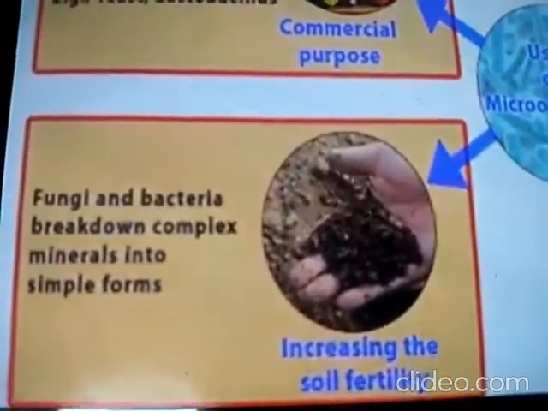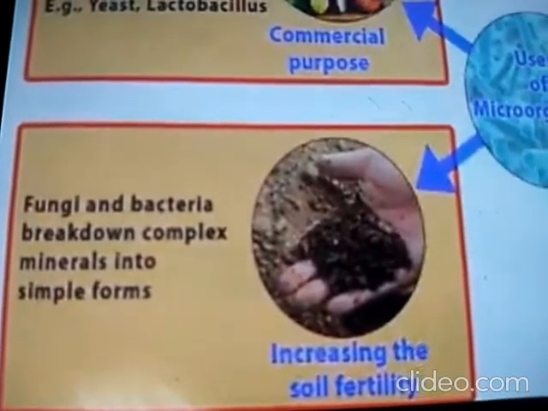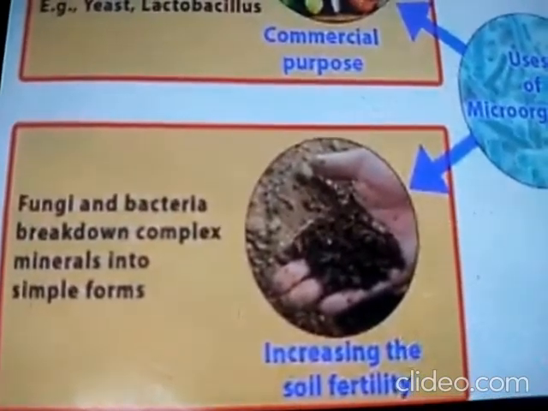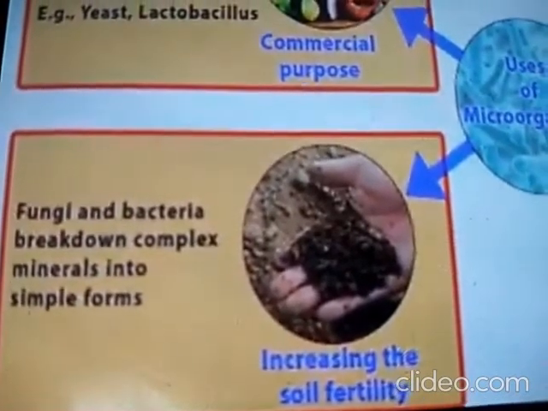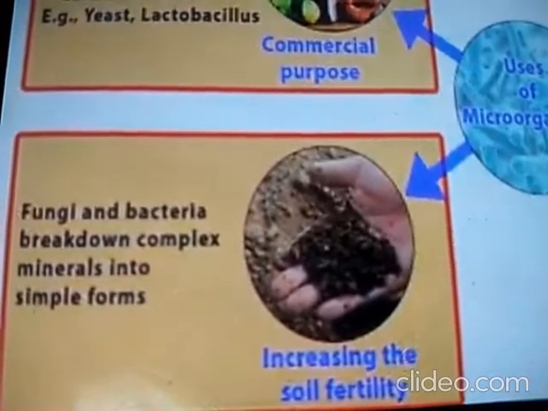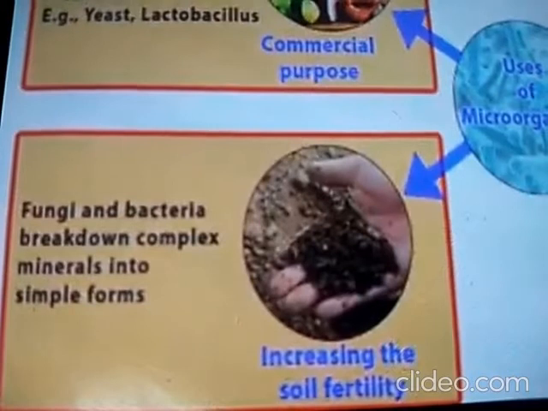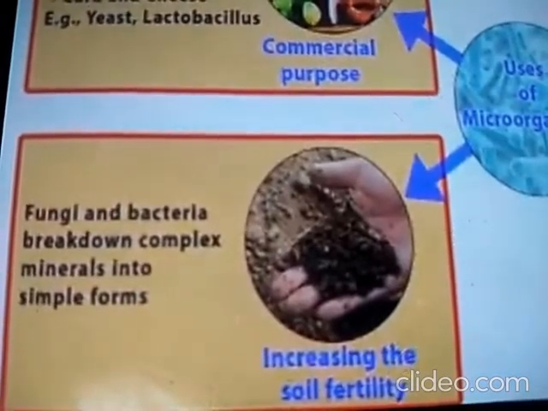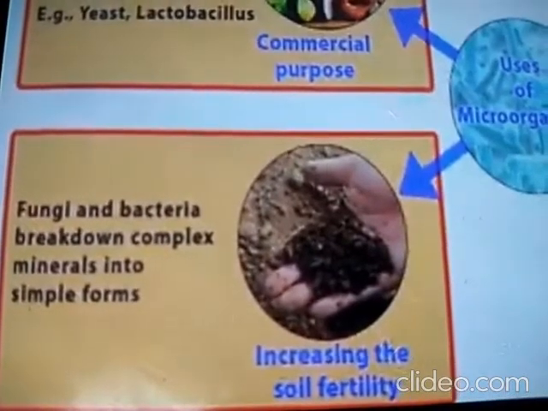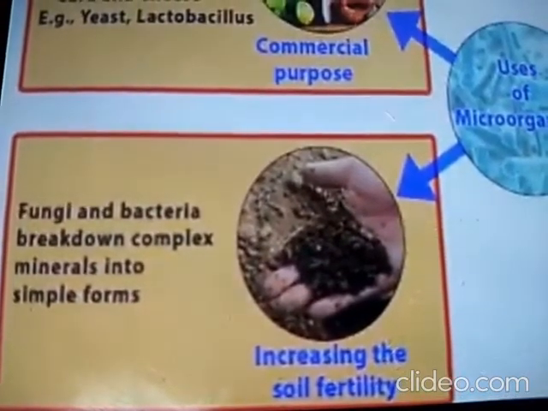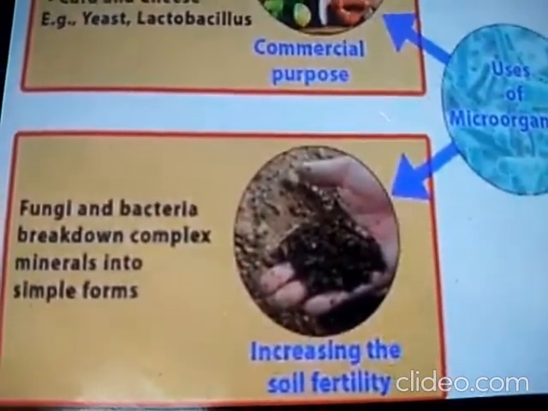Next, coming to fungi. Fungi and bacteria break down complex minerals into simpler forms, which helps soil fertility. Soil fertility is what I told you in the last chapter, that the soil should be fertile with humus, right? So from where does the humus come? Again here the bacteria or the fungi will break down all the unwanted things into manure, with the help of microorganisms. The next.